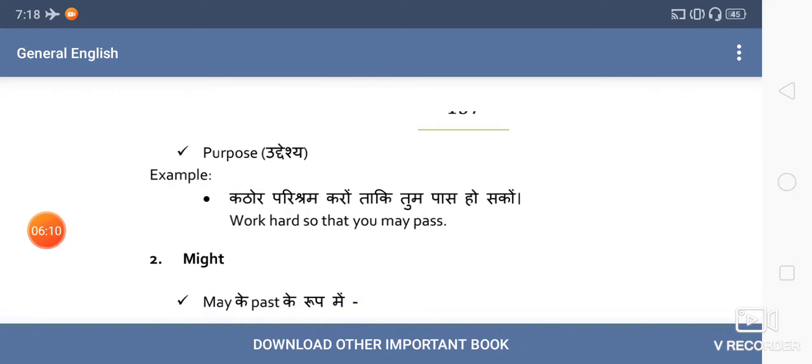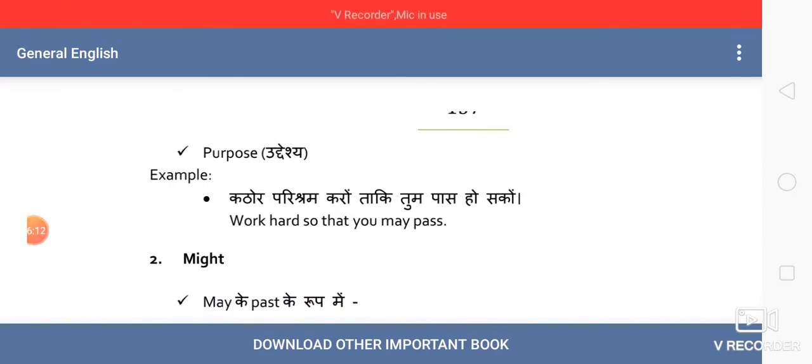We also use may as a fourth use for expressing purpose. Work hard so that you may pass. But in the sentence there is a certain change. There is a main verb in command or instruction form. Work hard is the first verb, and the second is here in the form of may. Work hard so that you may pass. So this is also used to express purpose.